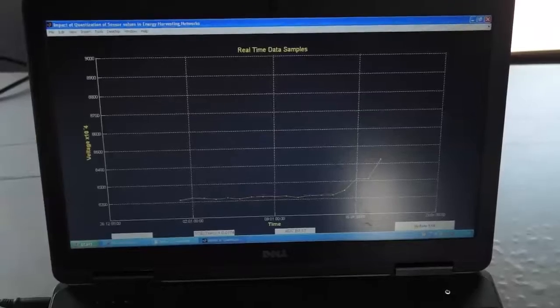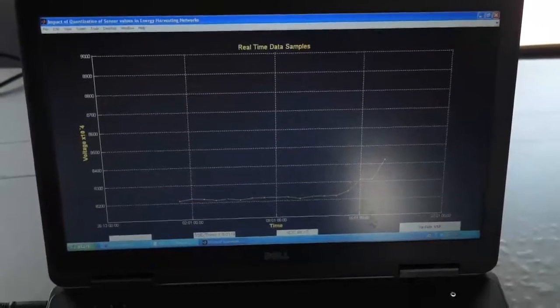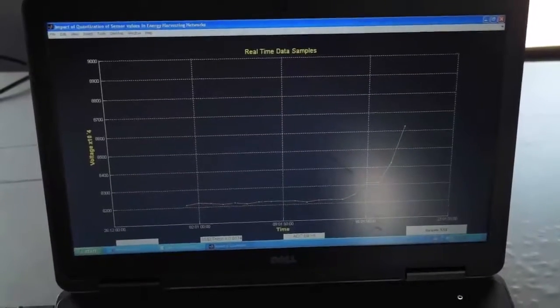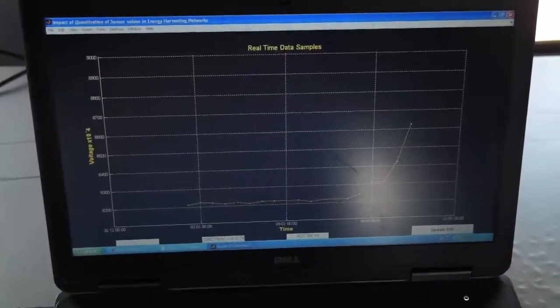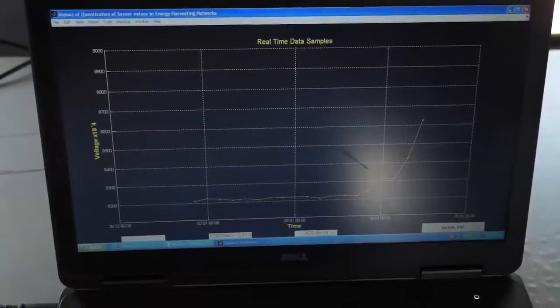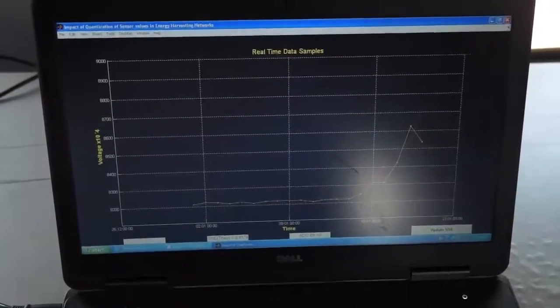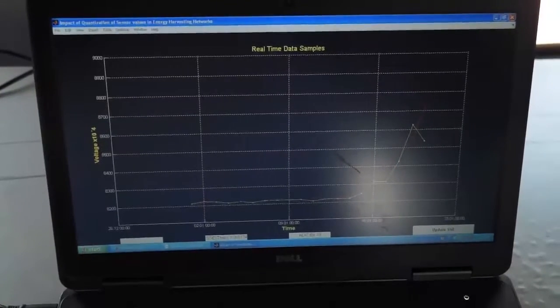The GUI is grid powered. So at the sensor node, now I will be varying the temperature. As the temperature is being varied, you can see the green line here indicates the predicted value, the algorithm that is being implemented, while the red line here indicates the actual value.